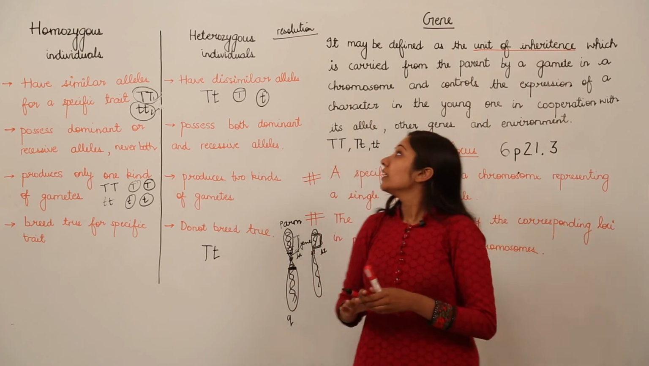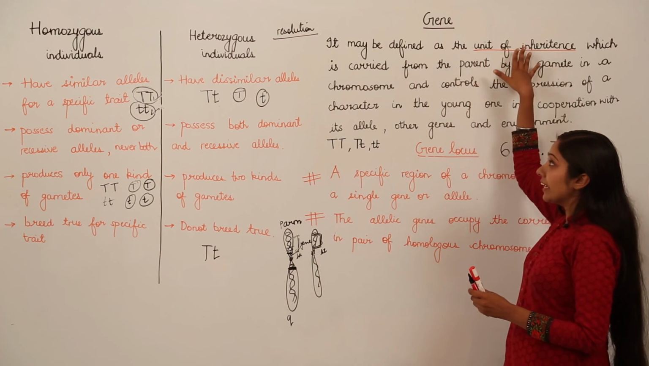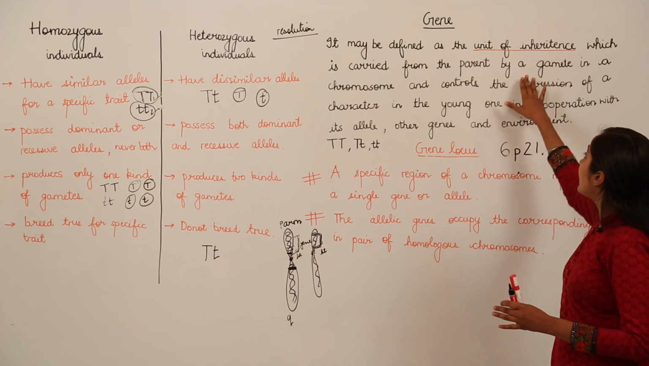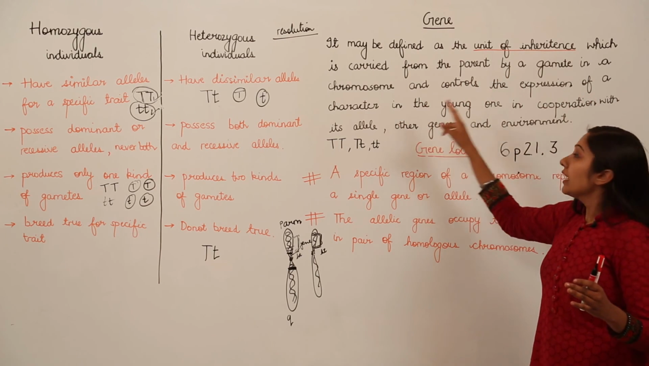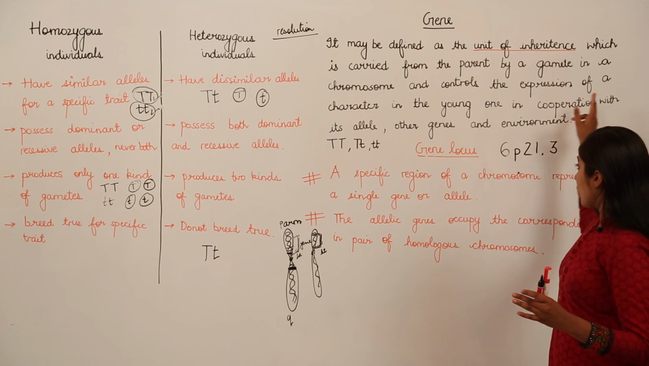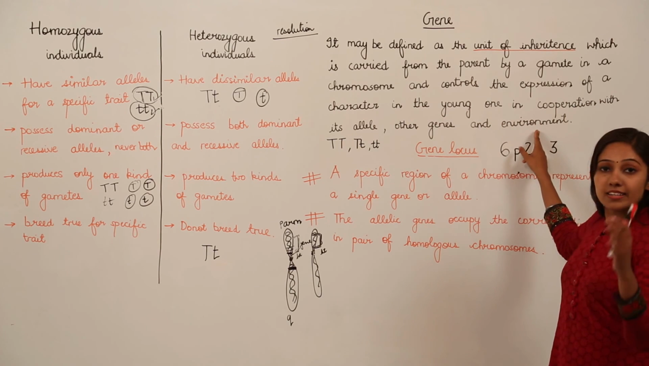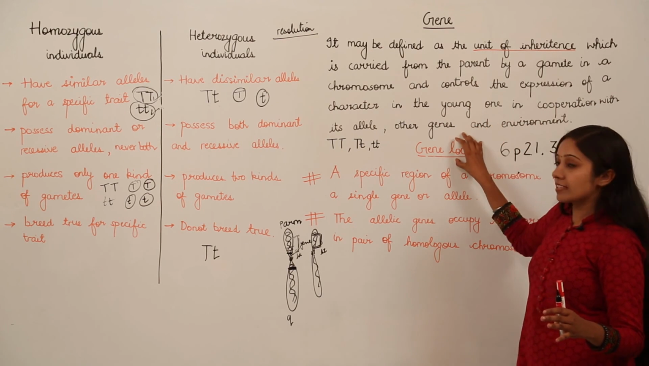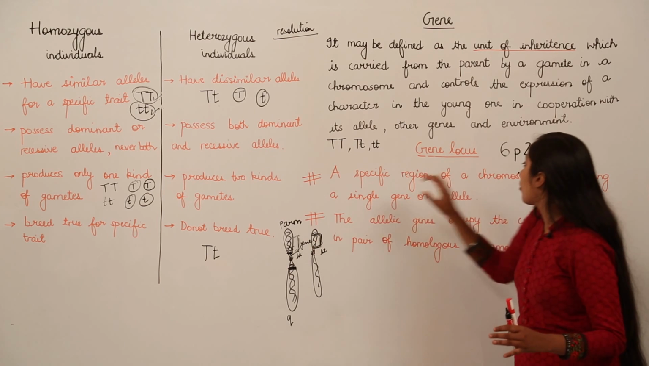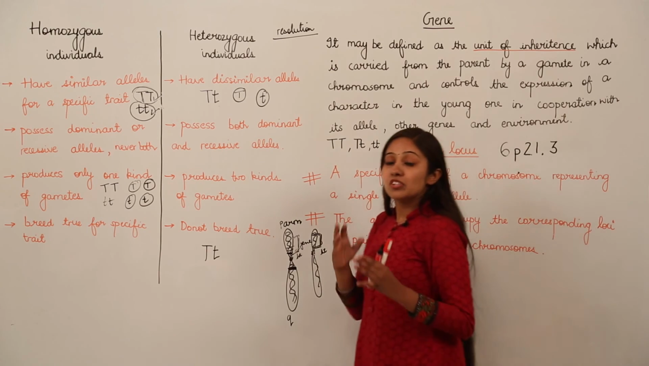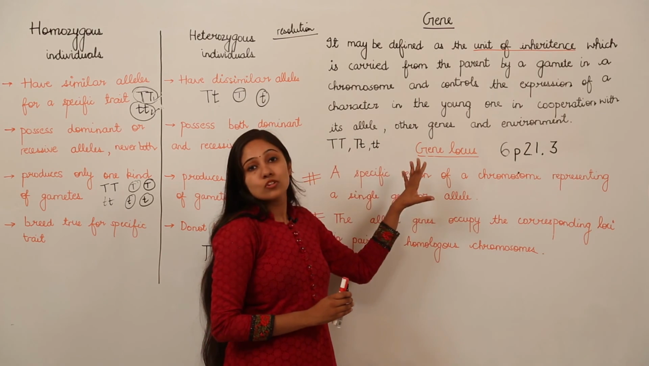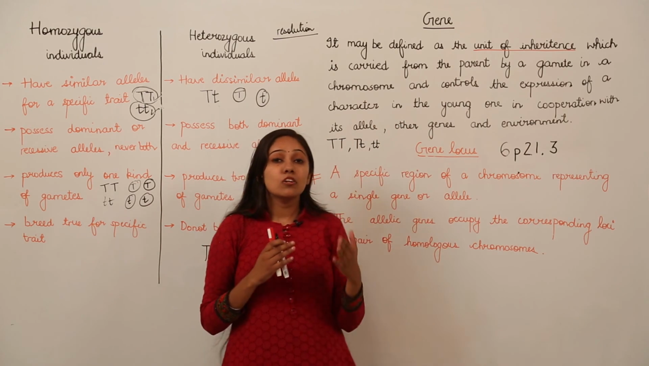A gene is the unit of inheritance which is carried from parents by a gamete in a chromosome and controls the expression of a character in the young one in cooperation with its allele, other genes and environment. And a gene locus is the specific region of a chromosome representing a single gene or allele. Just learn these definitions by heart because they will help you in the examination, plus they will also clear your base.